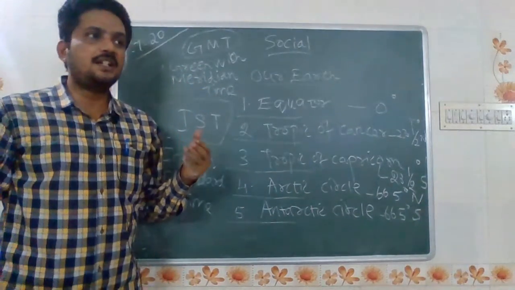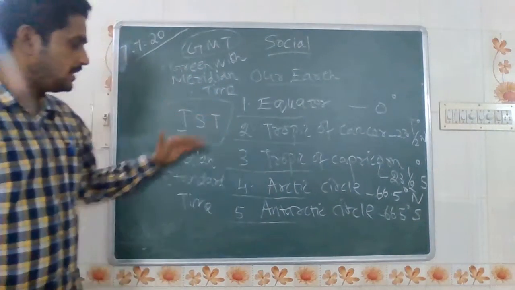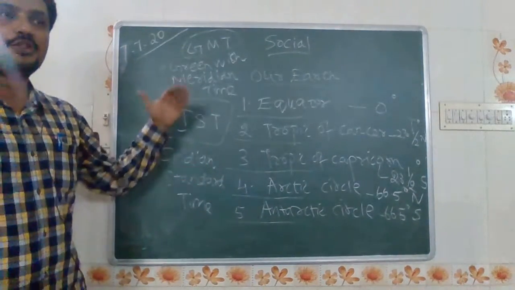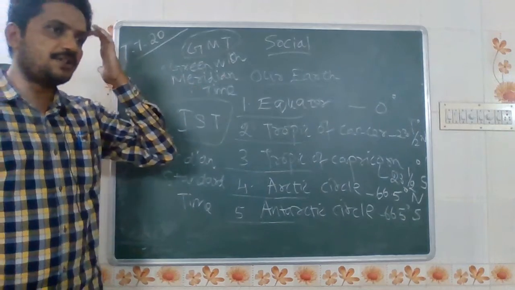So in some continents like London and South Africa, their time will be different. America's regional time will be different from the Indian Standard Time and also the world time. That is the major difference.